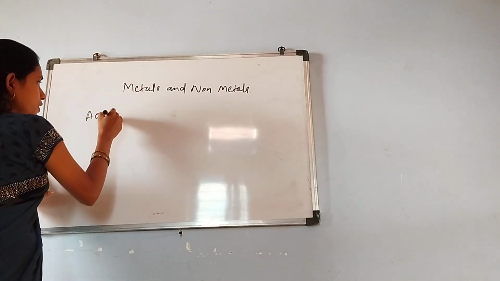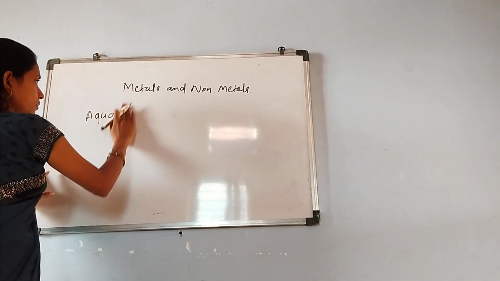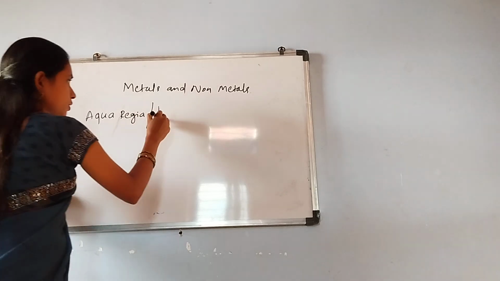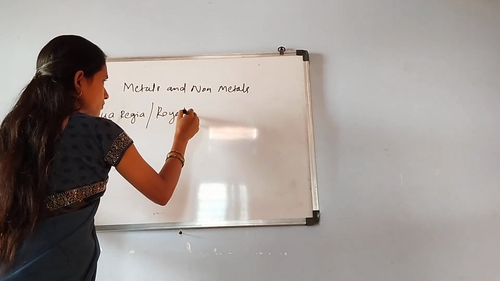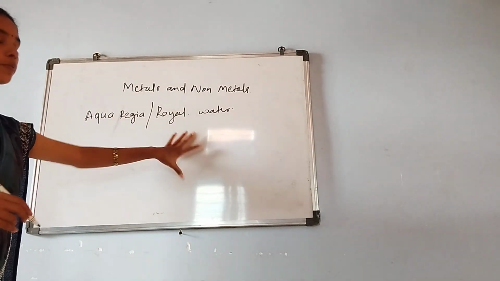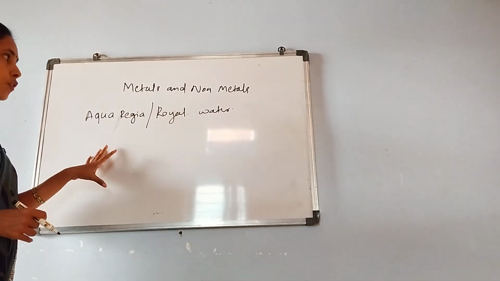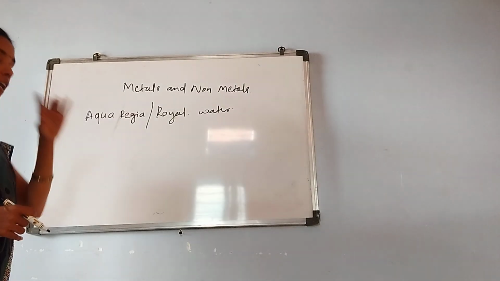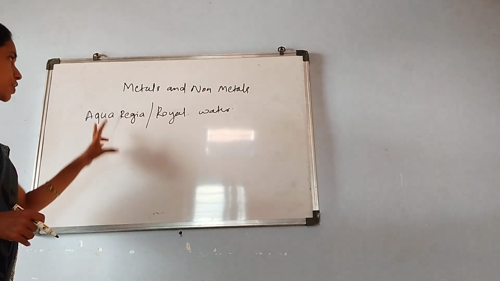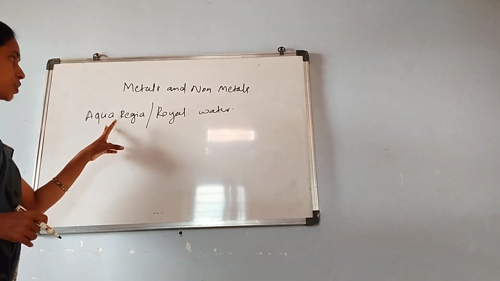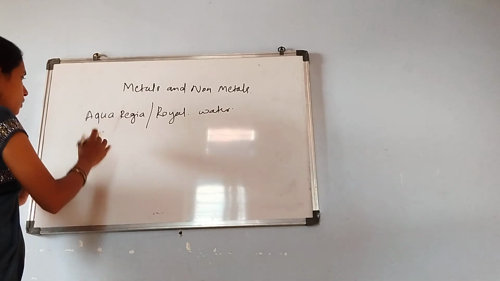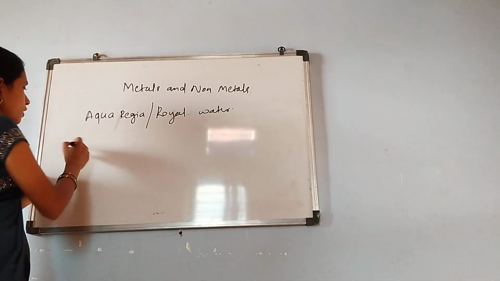What is meant by aqua regia, or royal water? Aqua regia means a freshly prepared solution of concentrated hydrochloric acid and concentrated nitric acid in the ratio 3:1. That solution we call aqua regia, and it is able to dissolve gold and platinum. I can write down the definition here.